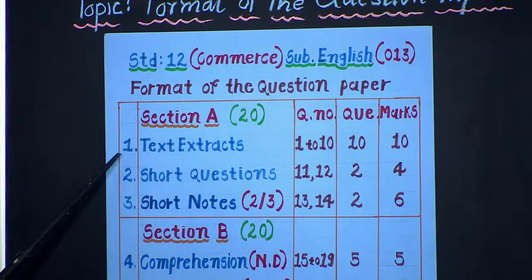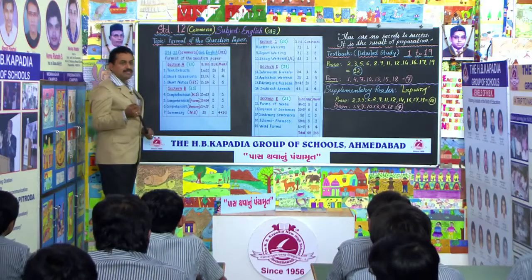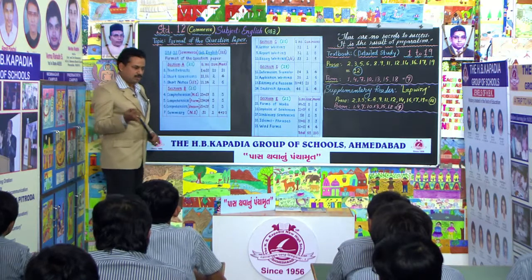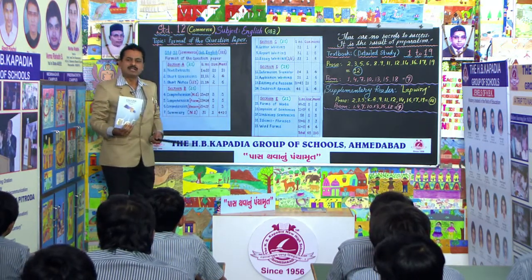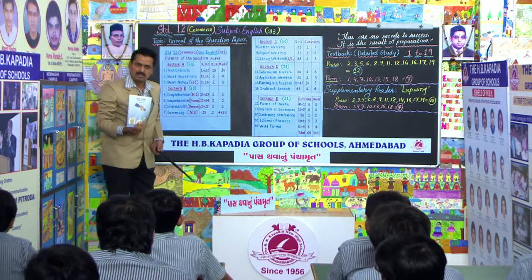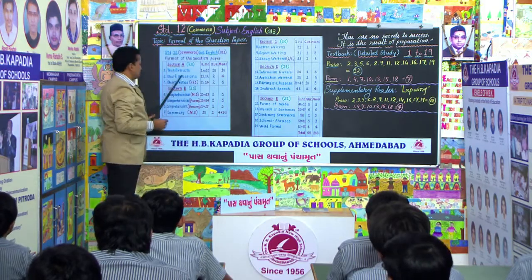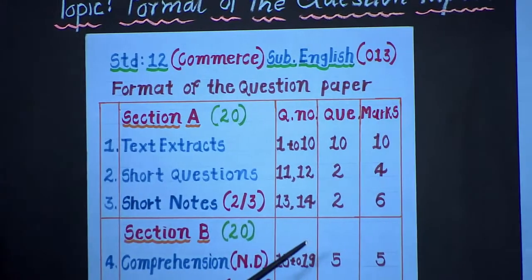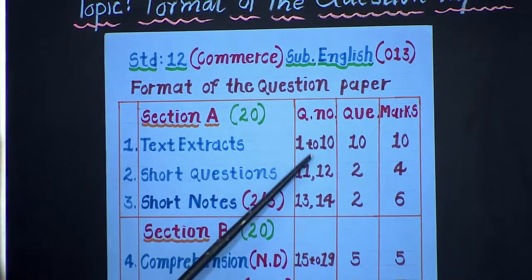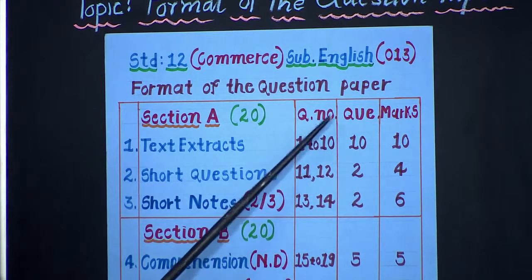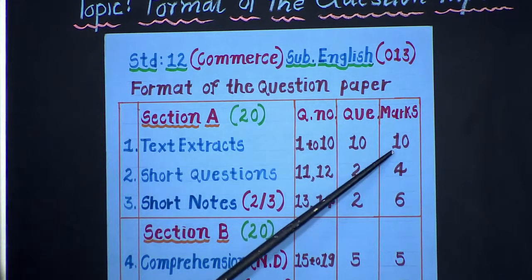The first question of Section A is text extracts of detailed study. You have got a textbook. I would like to show you this one. It is called Detailed Study. From here you would be asked text extracts of a few sentences, a very small paragraph, and there would be questions numbered 1 to 10. Each question carries 1 mark. In this way, this question carries 10 marks.